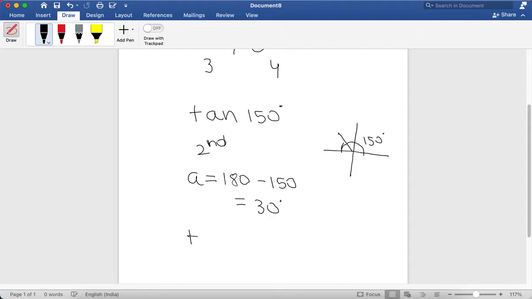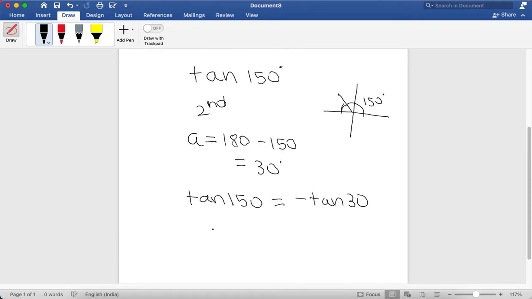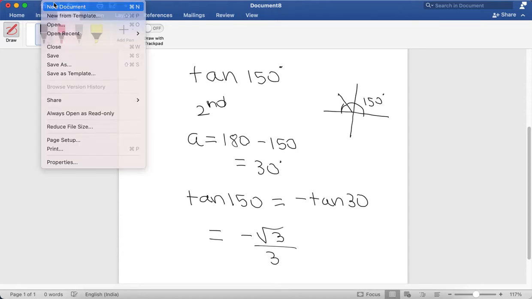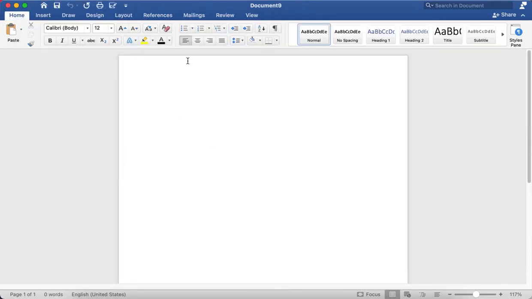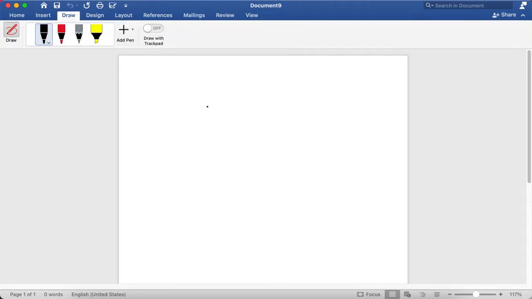So tan 150 is equal to negative tan 30. And using the table, we can find out that the value is negative root 3 divided by 3. So now moving on to another question, we have to find the value of cos of minus pi by 3. We know that minus pi by 3 is in radians, and converting radians to degrees, we know that it's negative 60 degrees.